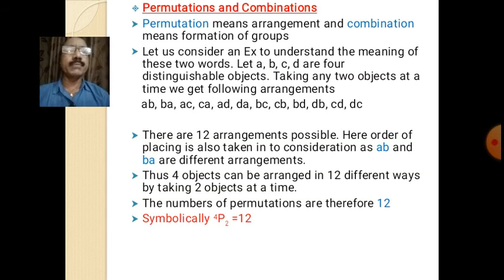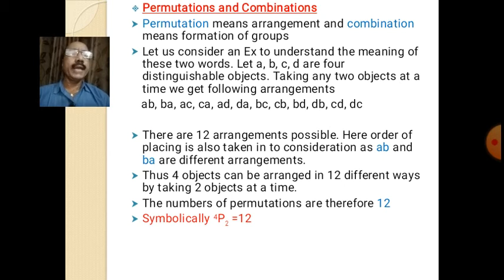Permutation means arrangement and combination means formation of groups. Permutation means arrangement of items, and combination means formation of groups. In order to understand the meaning of permutation, let us take an example of four distinguishable particles. Let the particles be A, B, C and D. They are distinguishable. We can distinguish between these particles.